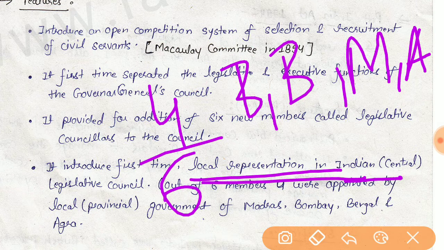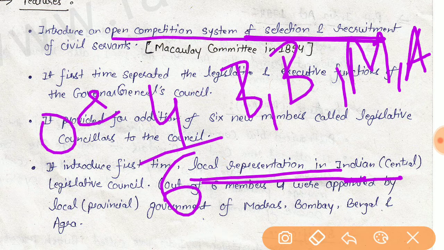It made civil services open for all Indians. This ended the system of appointments by recommendation and started a system of open and fair competition.